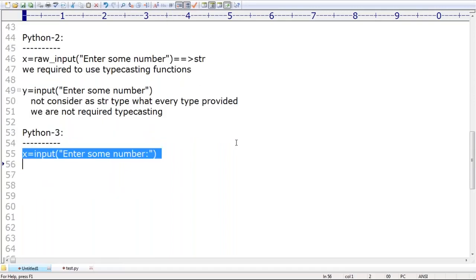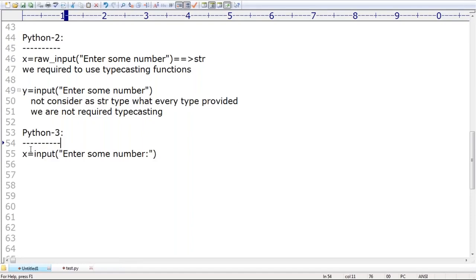Now my question, listen very carefully. Don't get confused, because if you are aware of the internal things, you will get much clarity. Enter some number: is it required to perform typecasting or not in Python 3? Yes.